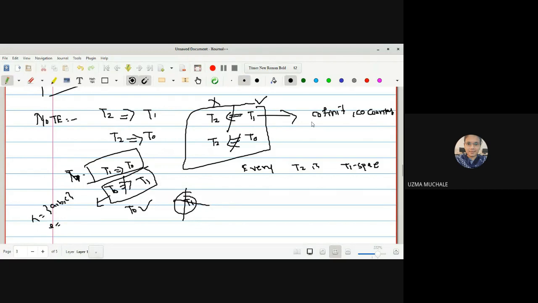And here also you can write down the same thing. Cofinite and co-countable are T0 spaces, but they are not T2 spaces. These are very important for you people.